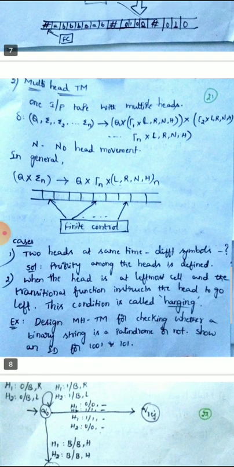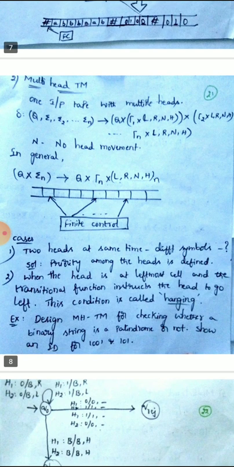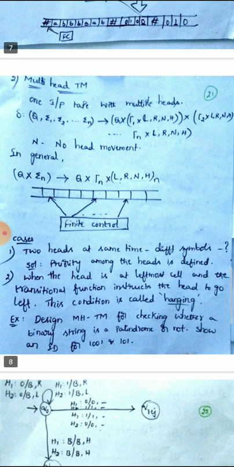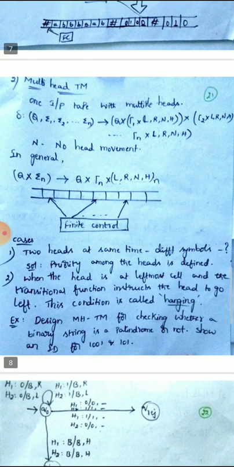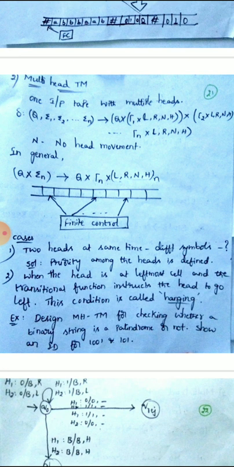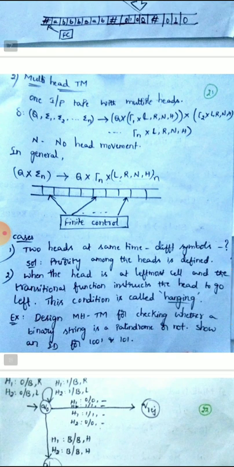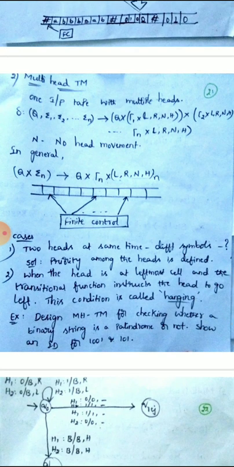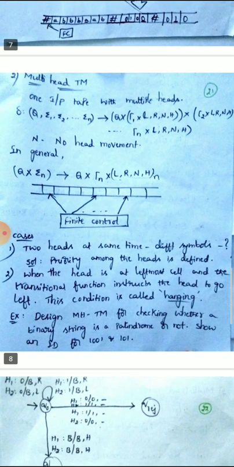Then second case is you are already at the leftmost end, but your transition function is instructing the head to still move to the left side. Already you are at the leftmost end, there is no possibility to move to the left again, but you are instructing the head to move to the left side. That condition is called hanging. We should be cautious for these two cases.